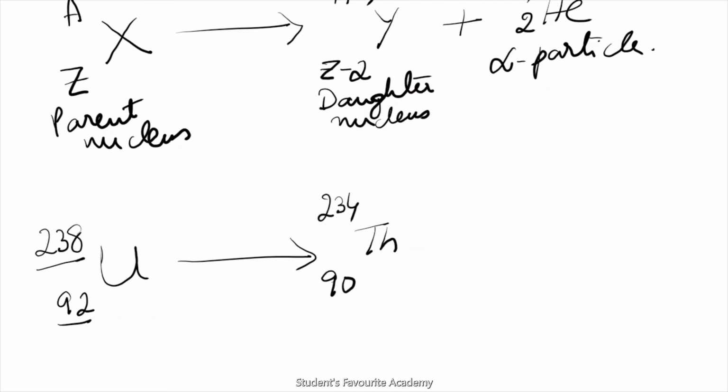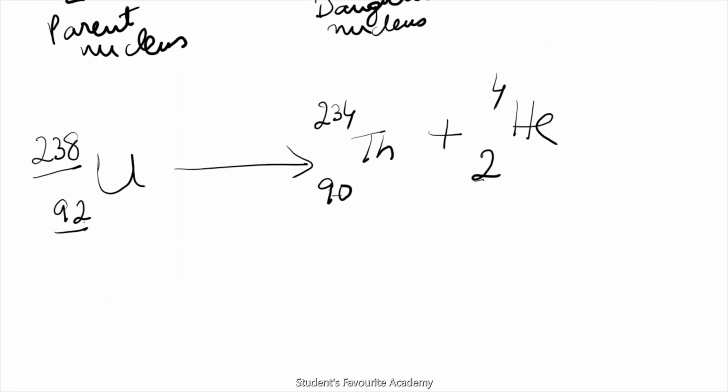See, its mass number reduces by 4 and atomic number reduces by 2, plus helium 2 4. When you add these two, you must get back the original, because according to conservation of mass, mass can neither be created nor destroyed. Okay.